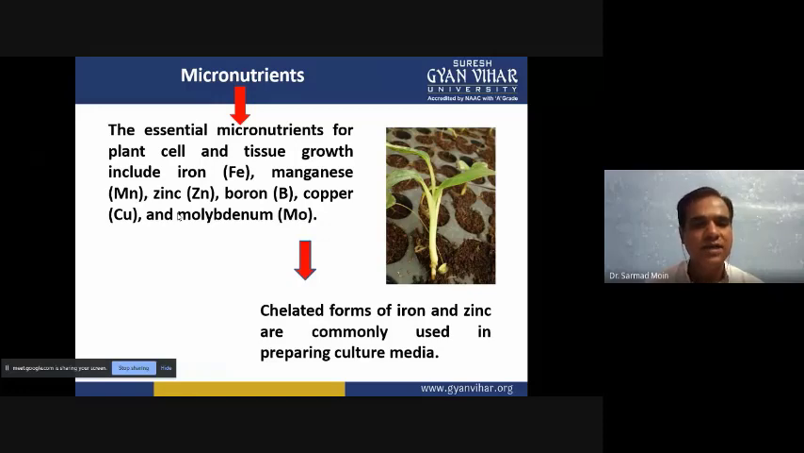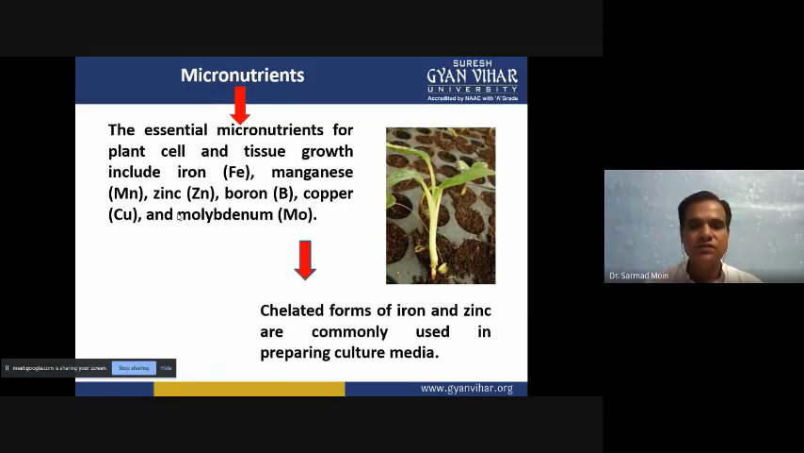So macronutrients and micronutrients we always have to prepare separately, and then first we have to dissolve the macronutrients in the distilled water, then we dissolve the micronutrients. In this manner, if we prepare the media, the macronutrients and micronutrients will not form precipitates. So we have to add the iron, zinc, manganese, boron, copper, and molybdenum.